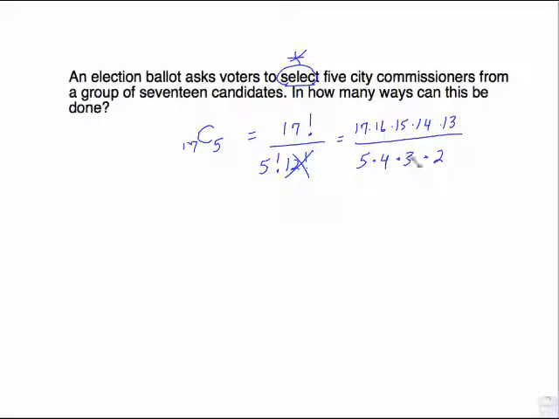So what I notice here is that 3 times 5 will wipe out a 15. I could do 4 times 2 is 8, which will divide into 16 twice. That's just a little quicker way to do the arithmetic. So you're looking at 17 times 2 times 14 times 13, which is 6,188.